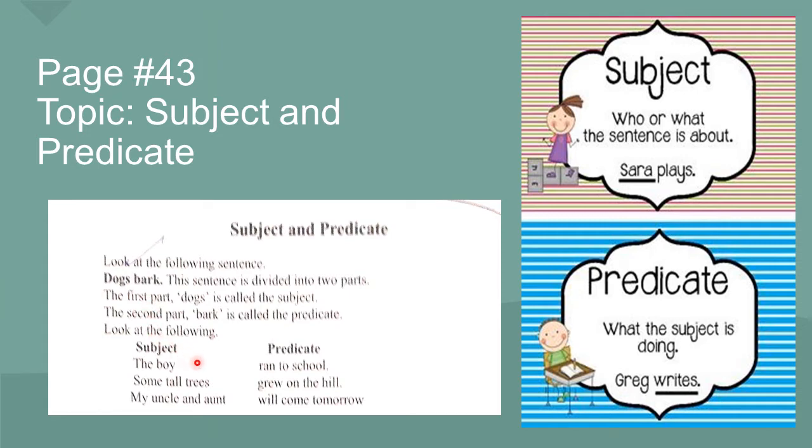Here are some other examples. The boy ran to school. The boy is our subject, ran to school is the predicate. Some tall trees grew on the hill. Some tall trees are our subject and grew on the hill is our predicate. My uncle and aunt will come tomorrow. My uncle and aunt are the subject and will come tomorrow is the predicate. So students, a sentence can be divided into two parts, subject and predicate.